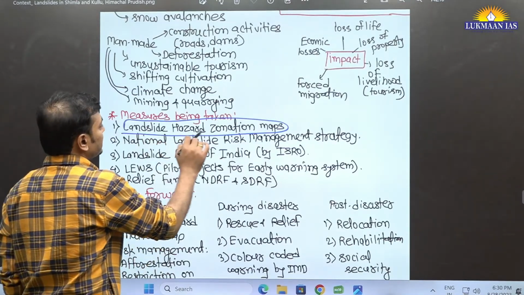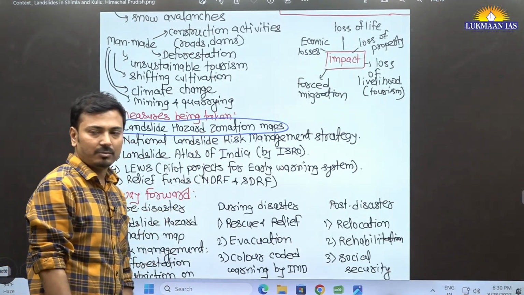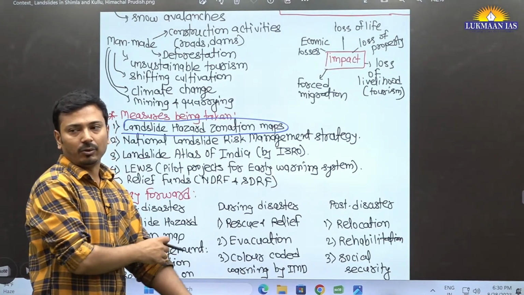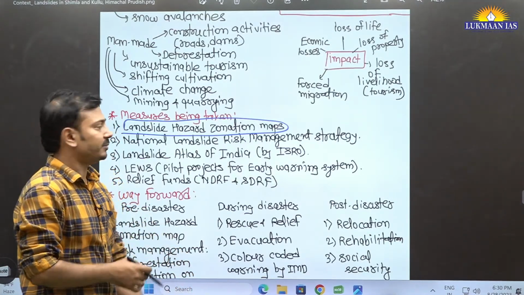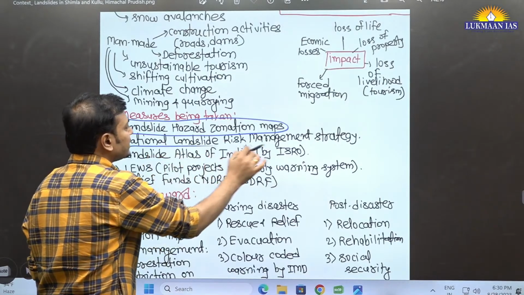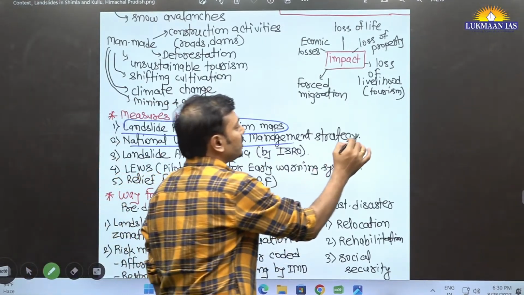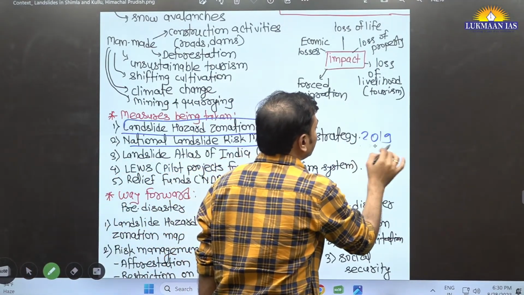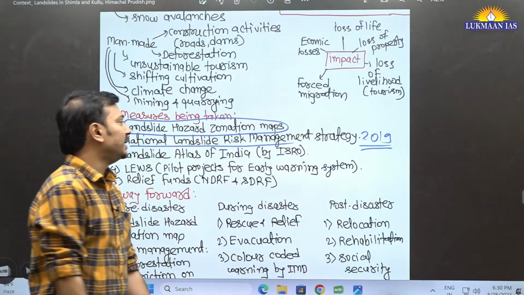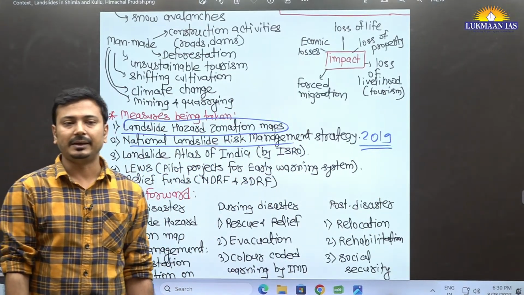Landslide hazard zonation maps have been prepared by NDMA, and accordingly the measures are being taken. National Landslide Risk Management Strategy 2019.